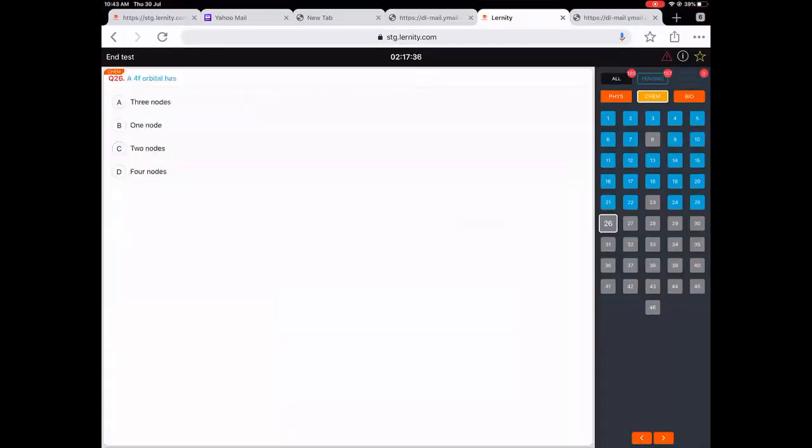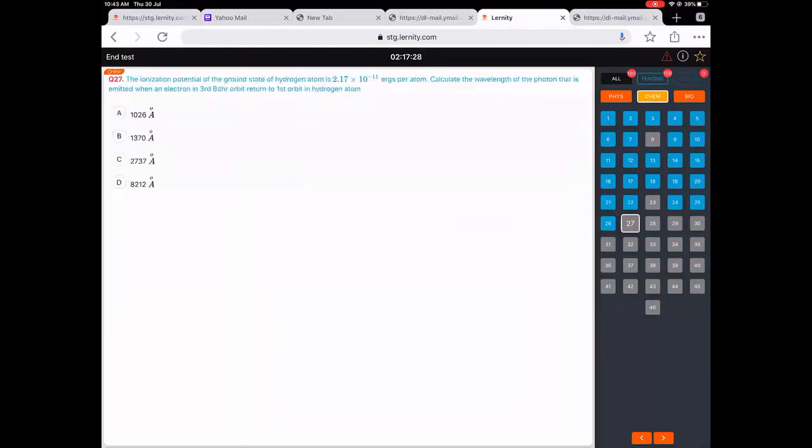Next one. 4f orbital, 4f n minus 1 nodes, so 3 nodes. Ionization potential of ground state is so many ergs per atom. Calculate the wavelength of the photon that is emitted when an electron in the third Bohr orbit returns to the first orbit in hydrogen.